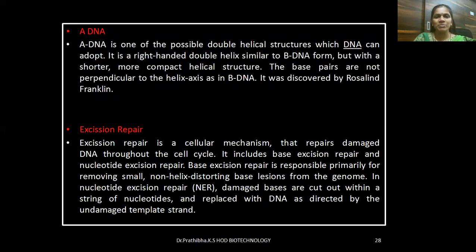A-DNA is one of the possible double helical structures which DNA can adopt. It is the right-handed double helix similar to B-DNA form, but with a shorter, more compact helical structure. The base pairs are not perpendicular to the helix axis as in B-DNA. It was discovered by Rosalind Franklin.